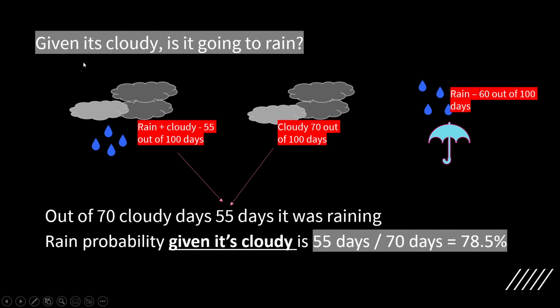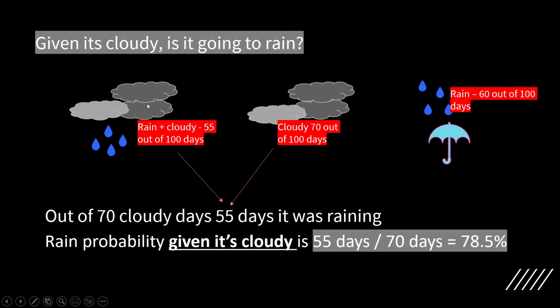So if you see here, the number of days where rain and clouds were there were 55 out of 100, as seen in the picture below before, and there were 70 out of 100 days where it was cloudy. So if I wanted to find the rain probability given it's cloudy, it would be rain and cloudy divided by cloudiness. Cloudiness exists, and we wanted to know the probability of rain. So it's a conditional probability. It means you're trying to find out the probability, but there is a condition, and that condition has already happened, that condition already exists.